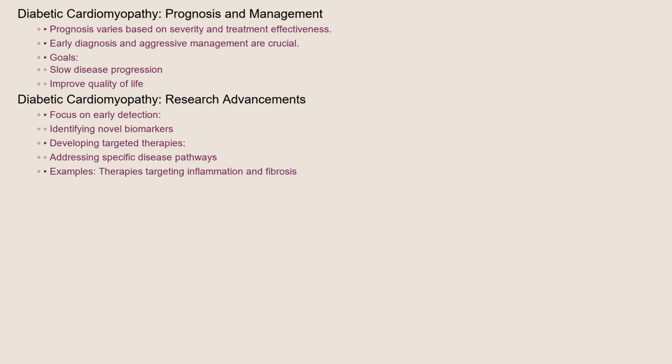The prognosis for individuals with diabetic cardiomyopathy can vary depending on the severity of the condition and the effectiveness of treatment. Early diagnosis and aggressive management can help slow the progression of the disease and improve quality of life. Recent research has focused on identifying novel biomarkers to detect early-stage diabetic cardiomyopathy and developing targeted therapies to address specific pathways involved in its development. For example, some studies are exploring the potential of therapies that target inflammation and fibrosis in the heart. While there is still much to learn, ongoing research offers hope for improved outcomes for individuals living with diabetic cardiomyopathy.